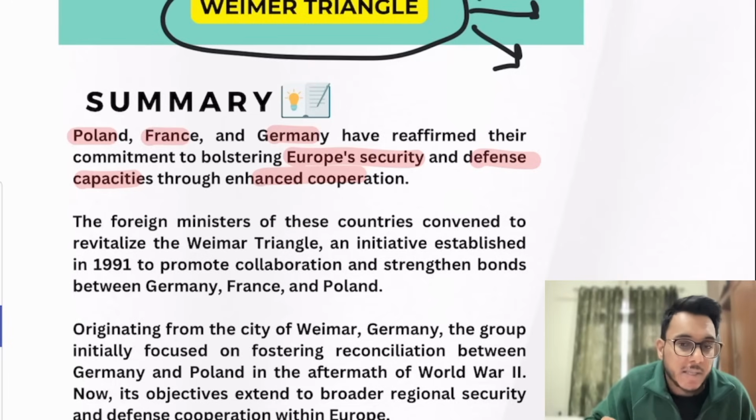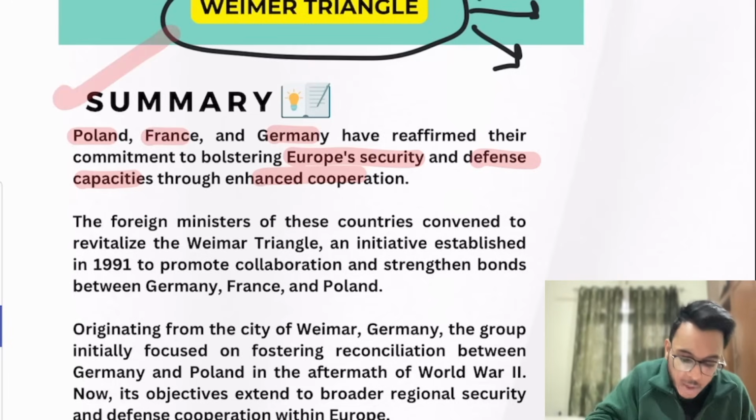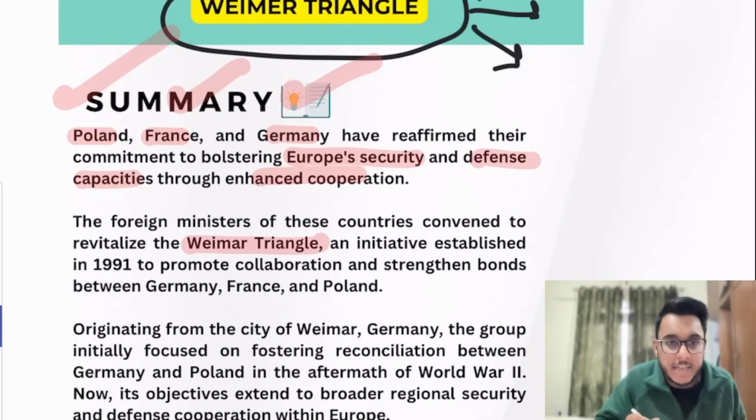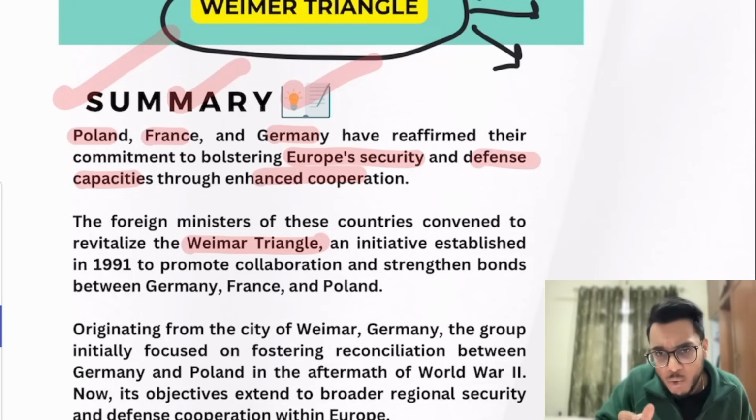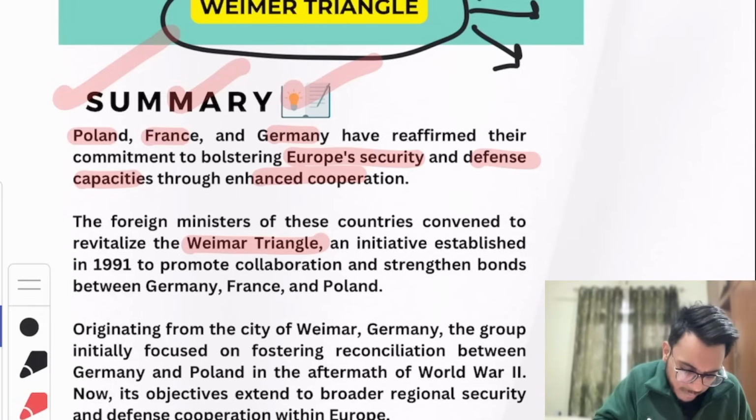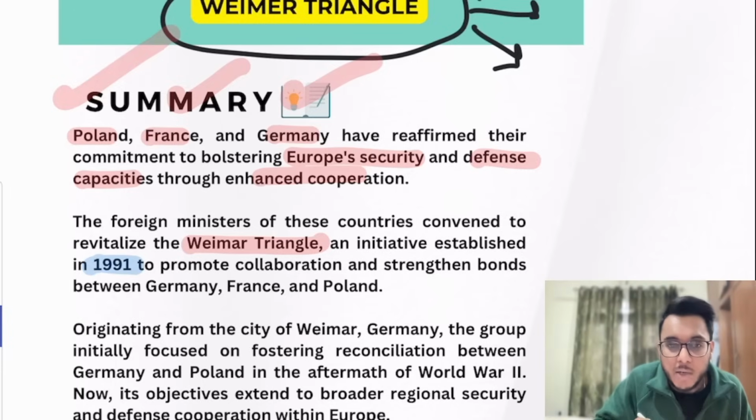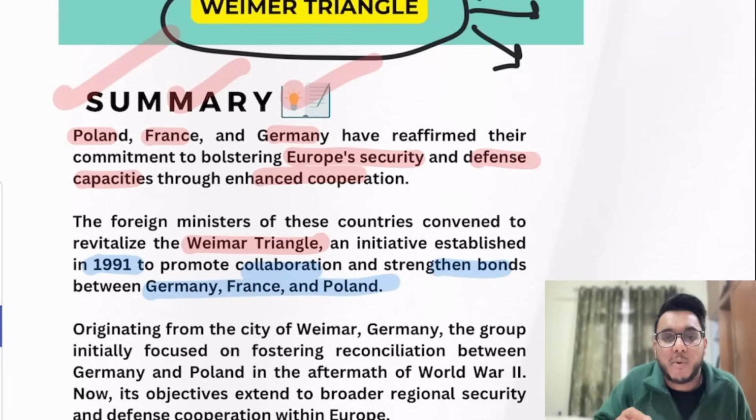Now the foreign ministers of these three countries, Poland, France, and Germany, have met to revitalize this Weimar Triangle. This Weimar Triangle is not entirely new. This particular initiative was brought in 1991 to promote collaboration and strengthen bonds between Germany, France, and Poland.